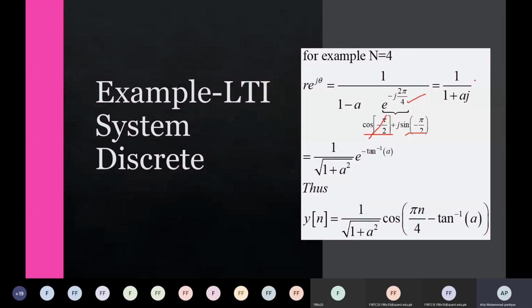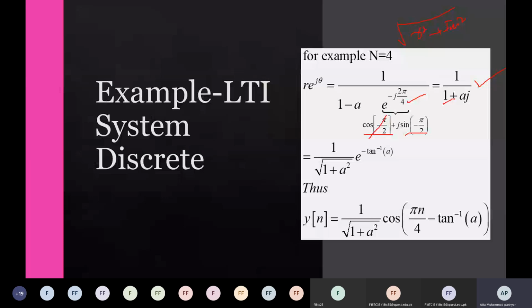And if you are interested in computing magnitude and phase, the magnitude must be equal to the square root of the real coefficient squared plus the imaginary coefficient squared. What is the real number here? 1.